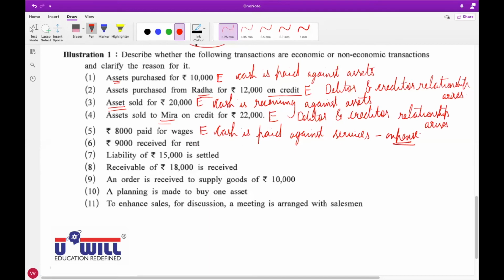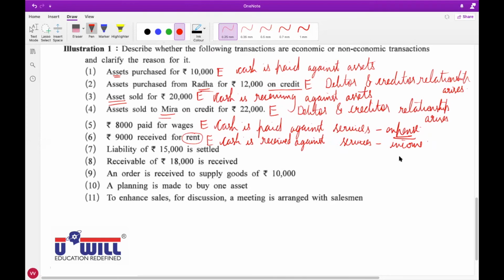Okay. Same way, raise your hand. 9,000 is received for rent. Divya. Economic. And here what reason will we write? Cash is received against services. It's an income. Rent is an income. We are receiving the money, so rent is an income. Divya, income means we are giving the services. That's why we are receiving this income.